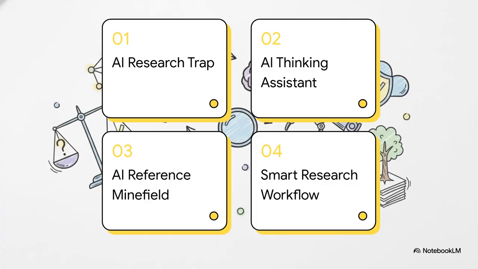So here's our game plan for this explainer. We're going to walk through what I call the AI research trap. Then we'll completely transform AI into your personal thinking assistant. After that, we have to navigate the super dangerous AI reference minefield. And finally, we'll put it all together into the smart researcher's workflow that you can use right away.